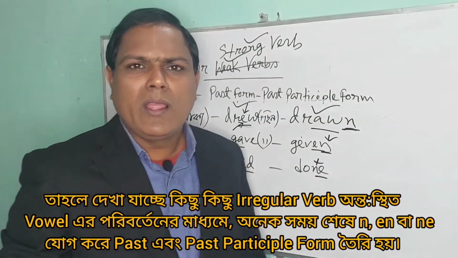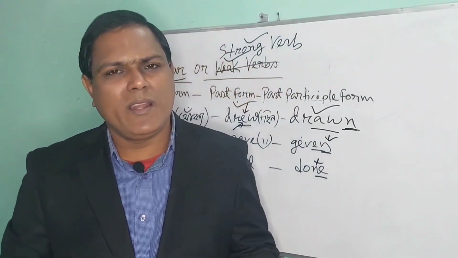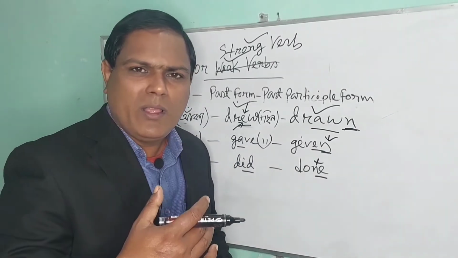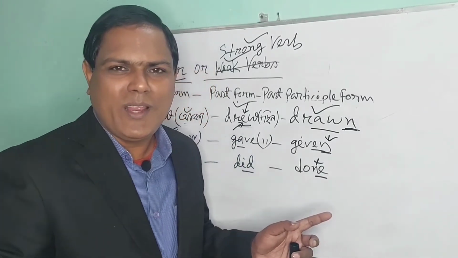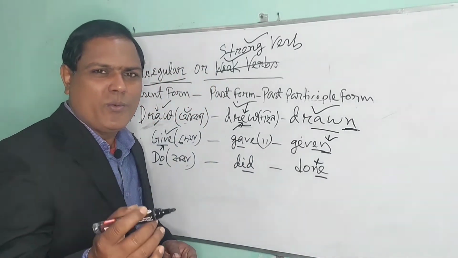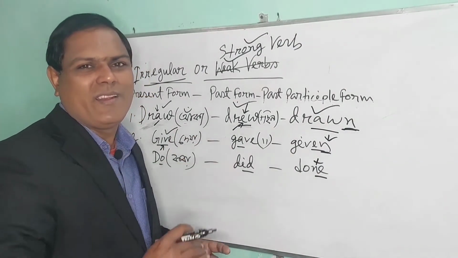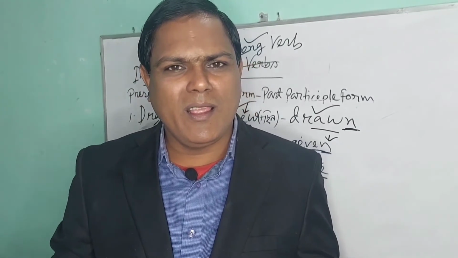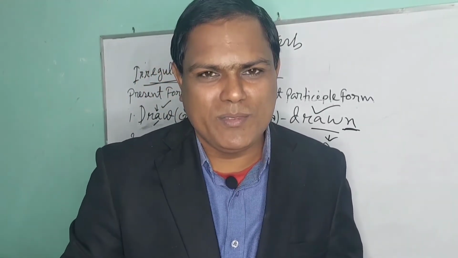So irregular verbs maintain some characteristics: at the end n, ne or en is used, and we need to change some vowels in the middle. So you are, I think, clear about how to change the forms of verbs.